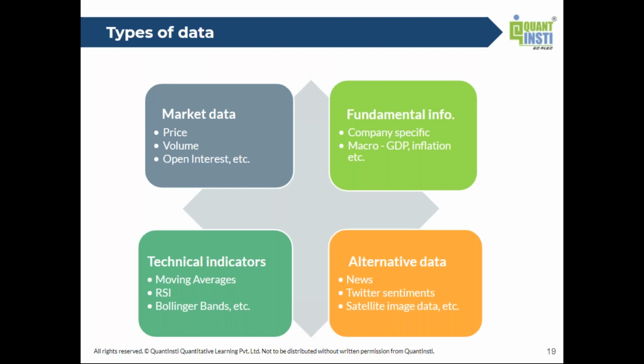Or satellite data on how full parking lots are at big box retailers gives you a sense of the consumption demand at retailers like Walmart or Carrefour and others. These also get factored in when people make forecasts or predictions of what's going to happen with financial assets that are traded.